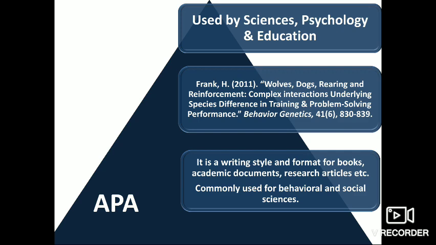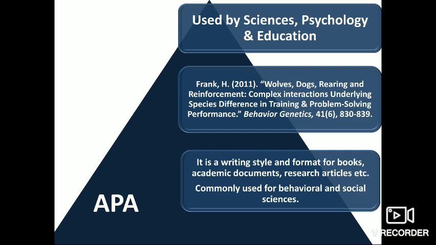In the APA style, I have taken the same example, but there is some difference between the MLA and the APA style of citation. The author or the author's name comes first. Then it is followed by the year of publication, that is 2011, which is written in parentheses followed by a full stop.